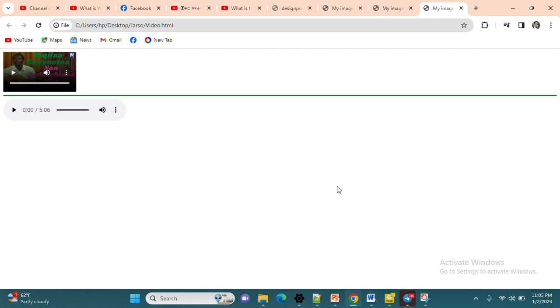Actually, in order to divide the screens we can use frames, but for the time being we can use this, and I will make another video for frames very soon. This is how to attach video, or how to define video and audio on a web page, or how to define them within HTML files, within the HTML markup language, and then how to display them on the web browser. This is the concept.